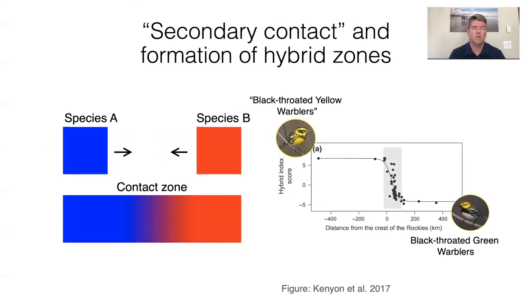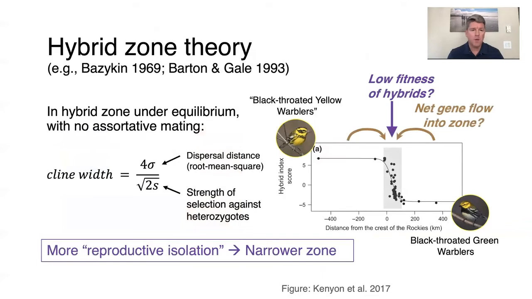To explain such situations, various people, including Nick Barton and colleagues, have developed very powerful and useful theory that we've used a lot to relate the cline width to the dispersal distance of individuals and the strength of selection against heterozygotes. And the idea is that low fitness of hybrids keeps that region narrow, and you have net gene flow into the zone from outside. So the more reproductive isolation you have, the narrower zone you have.